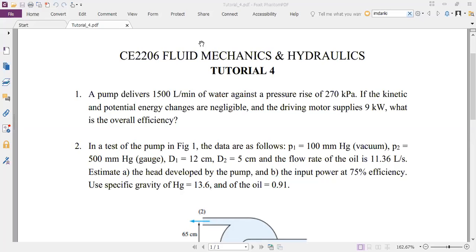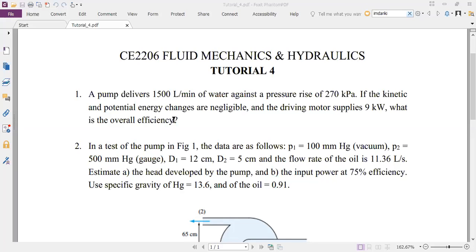What term divided by what term will be the overall efficiency? The efficiency is a ratio of two terms. So what will be on the numerator and what will be on the denominator is my question.